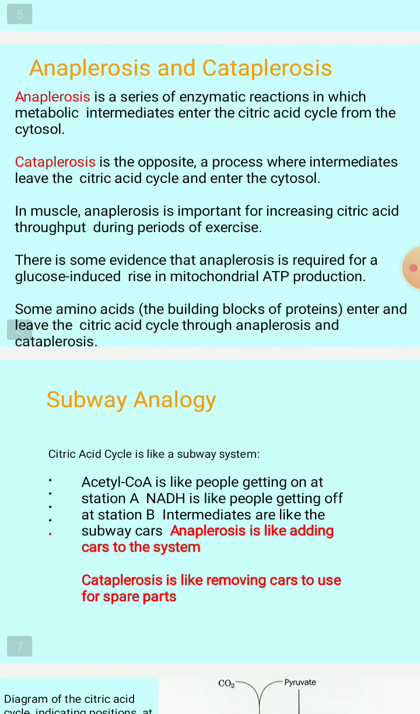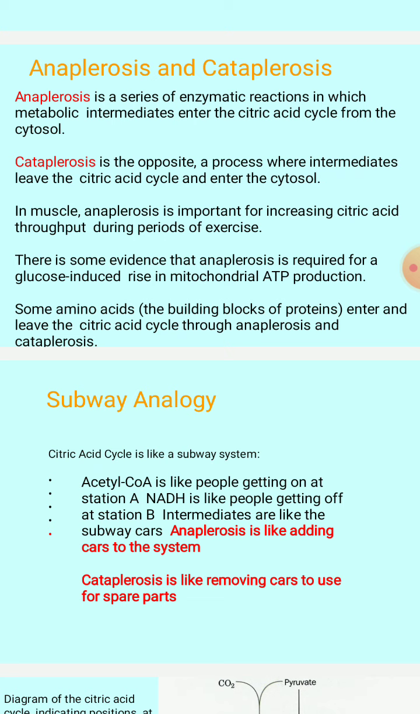How is this going to act like a subway analogy, right? These act as a subway analogy, as I said in the last slide. Amino acids enter and leave the citric acid cycle through anaplerosis and cataplerosis. So how does this act as a subway system? You can see here, acetyl CoA is like the people getting on at station A. For example, NADH is like people getting off at station B, right?